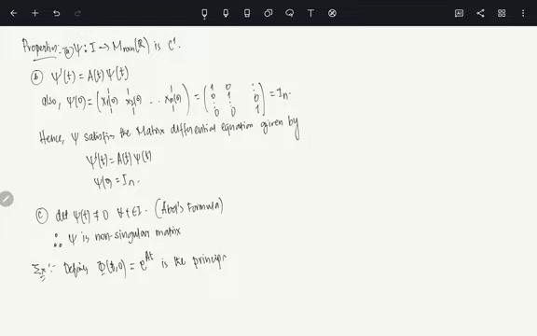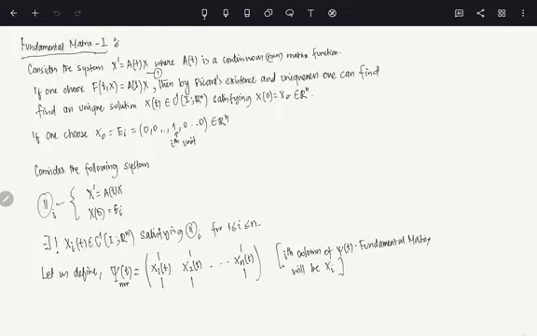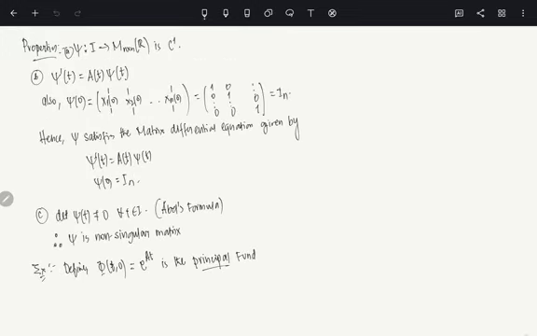I will explain why we call it a principal fundamental matrix. It is a matrix of the system x prime equals A times x, the constant coefficient system, where A is constant.